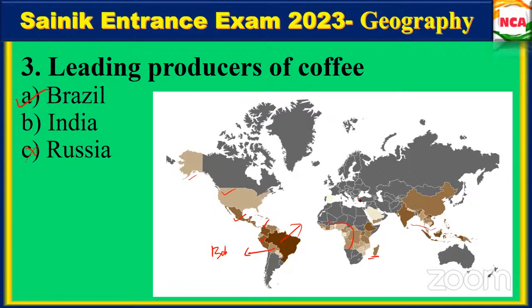Shall we move on to the next one? Just make a note of which countries are producing coffee so that you can eliminate options.